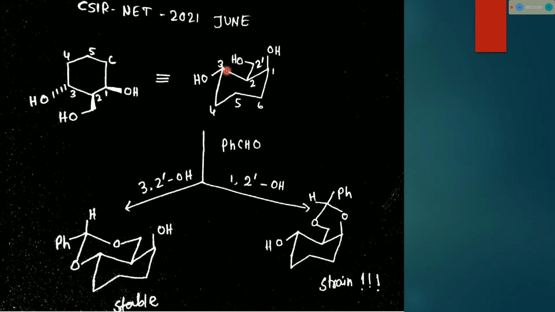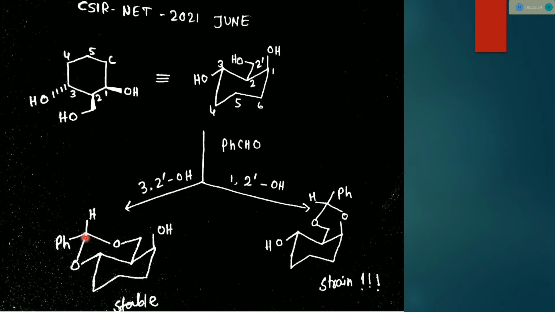If benzaldehyde reacts with the 2-3 hydroxyl groups, see, the 2 dash and 3 position hydroxyl groups are also a 1,3-diol. If this 1,3-diol reacts, then we will get a stable molecule.